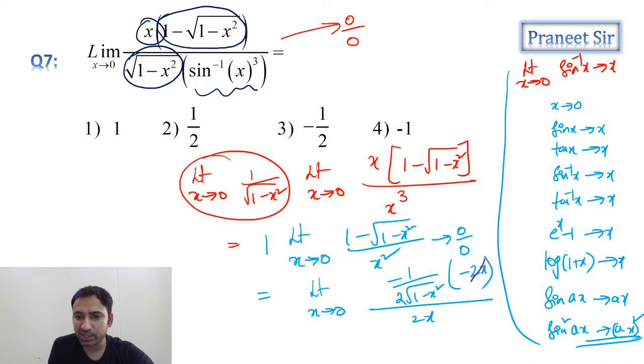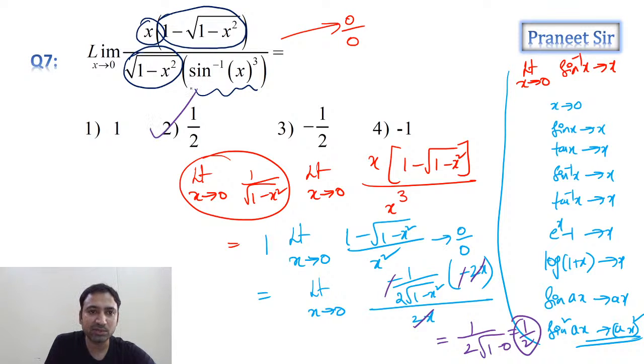Now you can cancel 2x. So finally how much are we getting? 1 by 2 into square root of 1 minus 0, which is equal to 1 by 2, guys. So the answer should be 1 by 2, second option. Guys, is it clear? Everyone understood this?